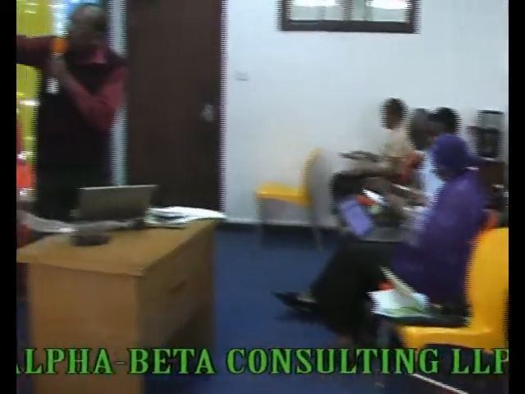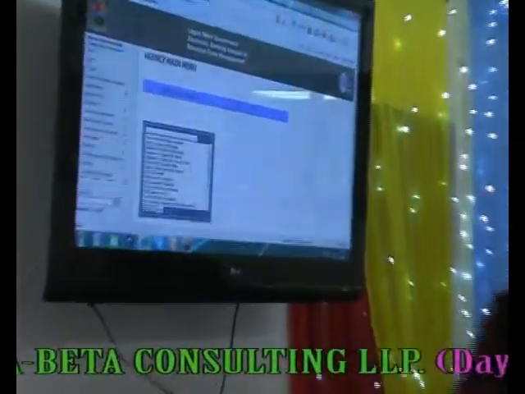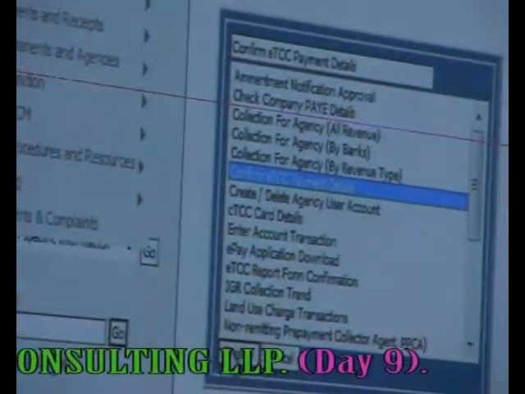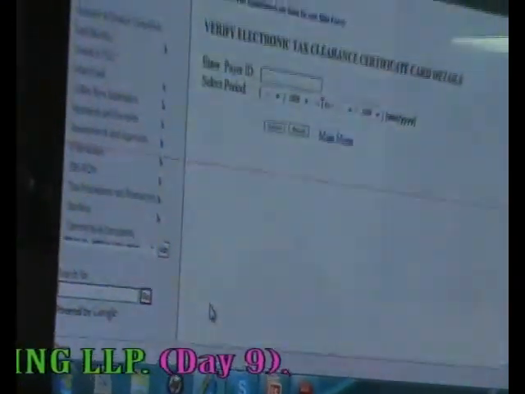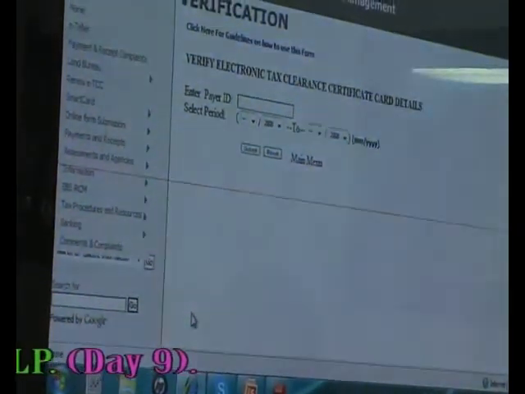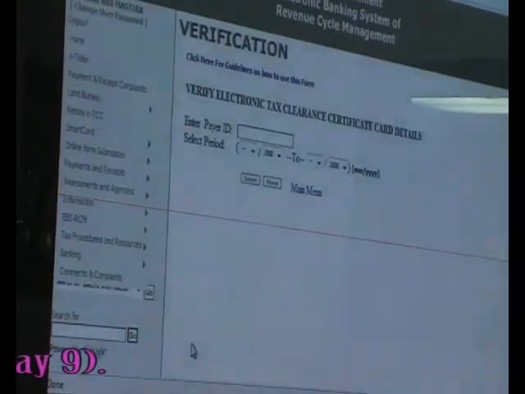Now, you can see there you have confirm ETCC payment details. You highlight it and click on display. When you click on display, it brings this out. For you to enable it, you put in the PID of the taxpayer you want to verify and select the period you want to check.